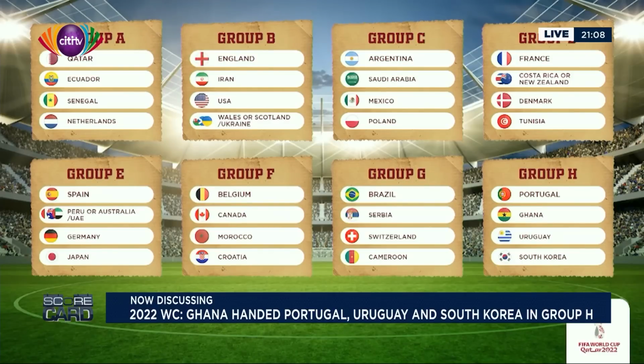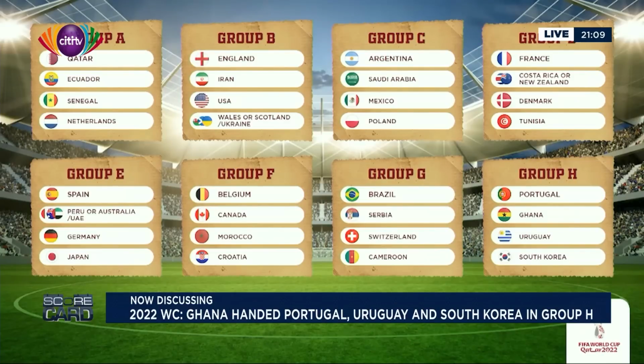Group A is the host nation Qatar, Ecuador, Senegal, and the Netherlands. Group B, England, Iran, USA, and either Wales or Scotland versus Ukraine. Now, Scotland versus Ukraine is yet to happen. The winner of that game will face Wales for that last place in Group B. In Group C, it's Argentina, Saudi Arabia, Mexico, and Poland. In Group D, it's world champions France, then Costa Rica or New Zealand. The two of them are playing in a playoff game. Then there's Denmark and the first African country, Tunisia, in there as well. Now, the other African country, Senegal, is in Group A.